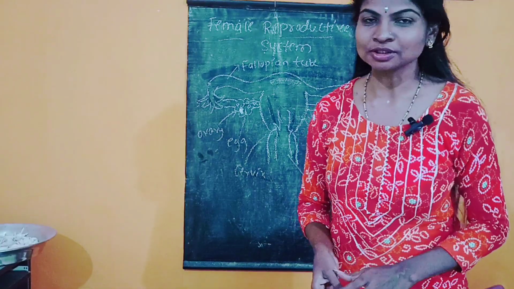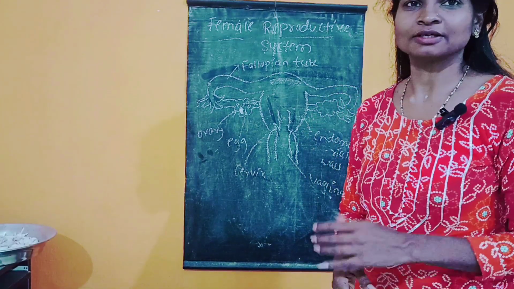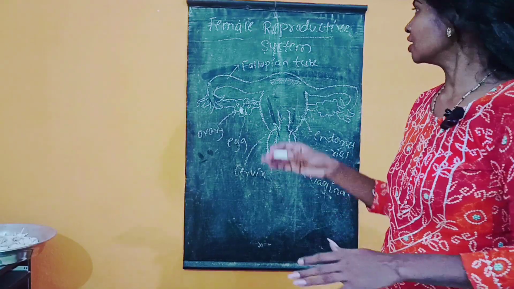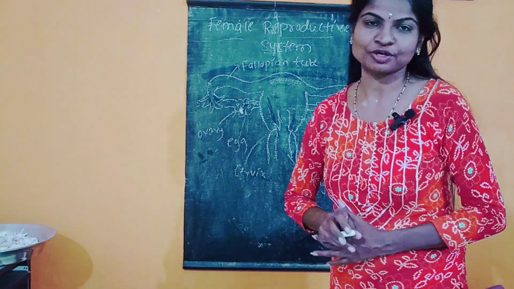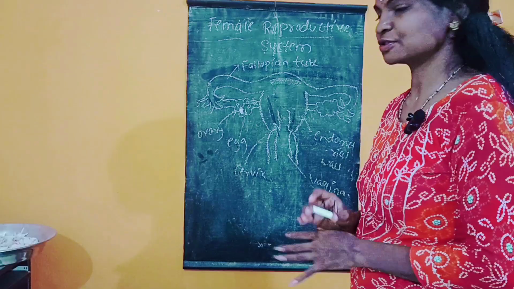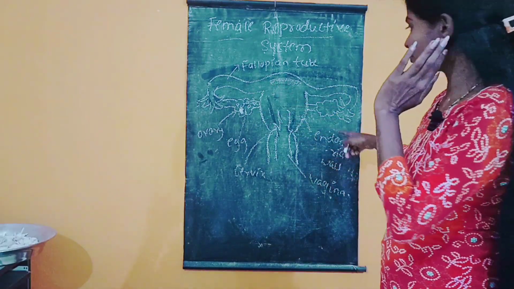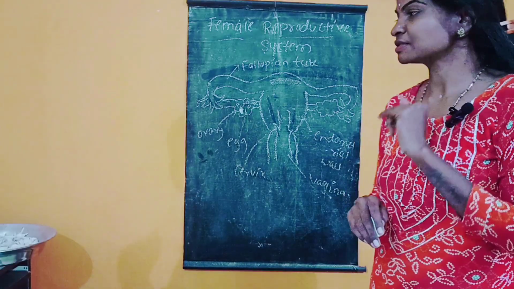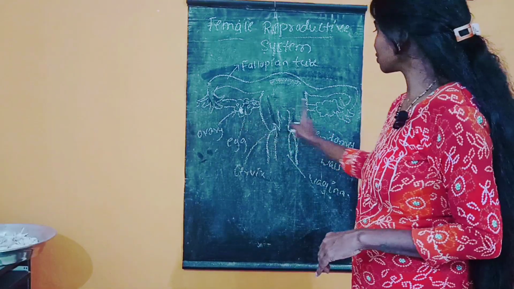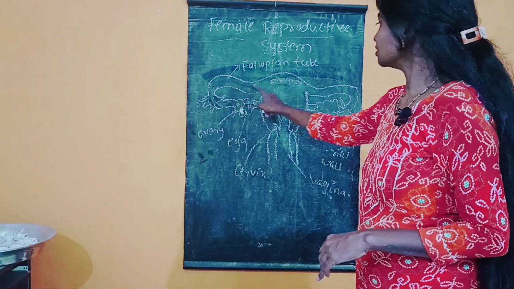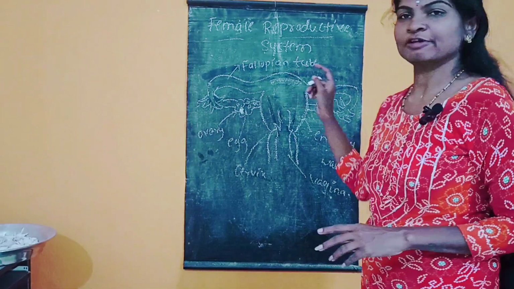Today we will continue the next topic of how organisms reproduce. That is the female reproductive system. Today we learn the female reproductive system in detail. Okay, this is called the female reproductive system. The female reproductive system consists of a pair of ovaries. These are called the ovaries, and the tube-like structure is called a fallopian tube.